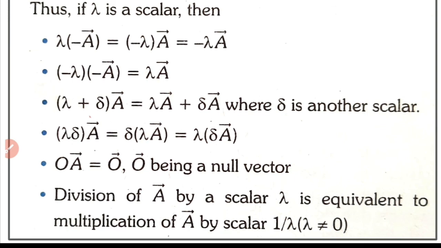Lambda times delta A is equal to delta times lambda A. Now 0 times vector A is equal to 0, and that 0 with an arrow mark is called a null vector. So if any vector is multiplied by 0, you get a null vector. Division of vector A by a scalar lambda is equivalent to multiplication of vector A by 1 by lambda.